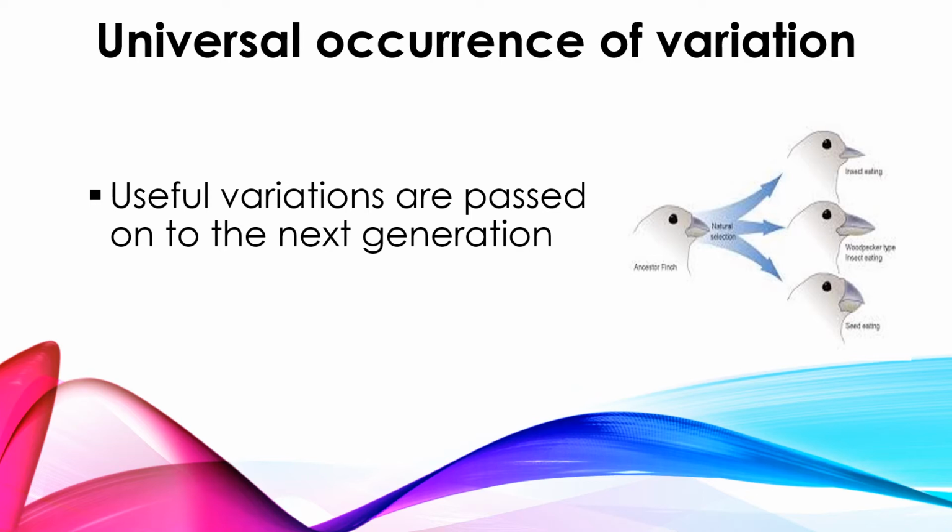And already there is a demand for food and other basic things also. So it must change, or it must bring some variations or changes, body-wise or behavior-wise. Some changes it has to bring. If there are changes, surely it can adapt itself to the changing environment, right? So that's what he has mentioned: universal occurrence of variation, right?